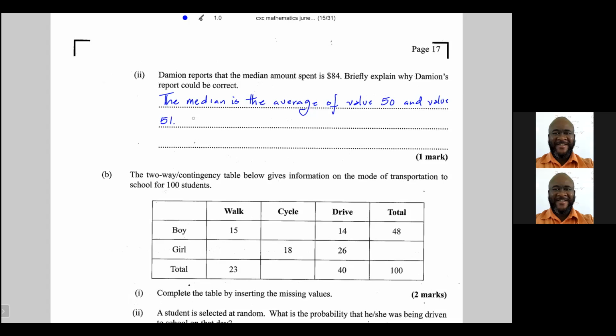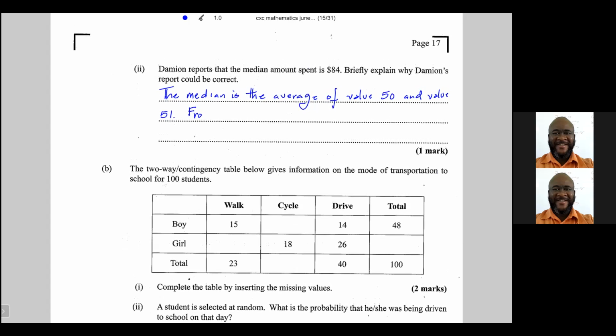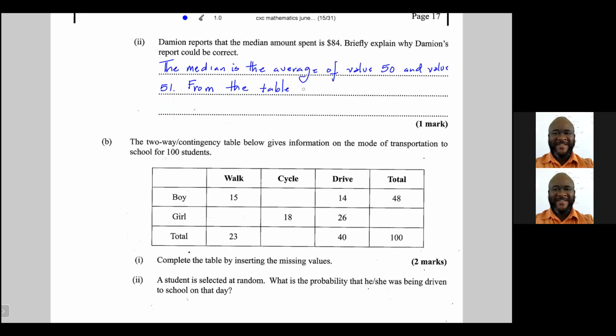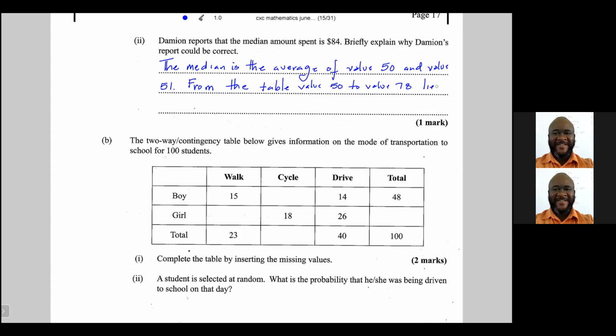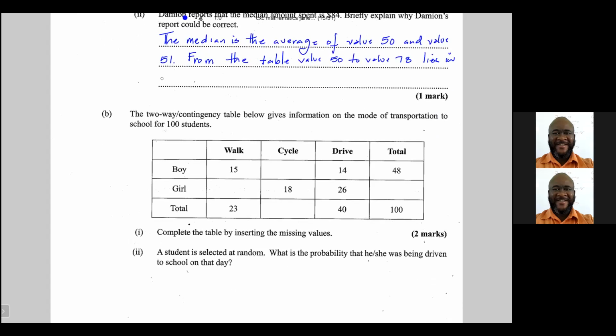From the table, value 50 to value 78 lies in the class X is less than or equal to 90, but greater than 80.